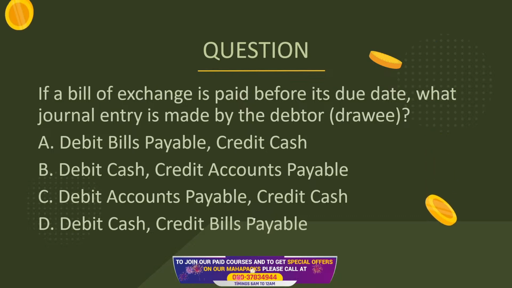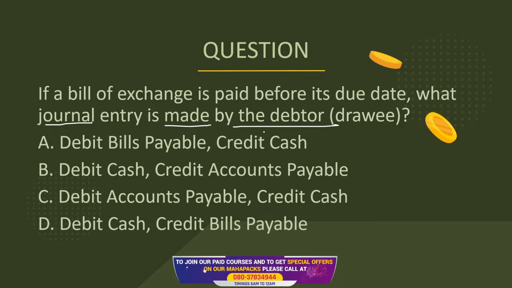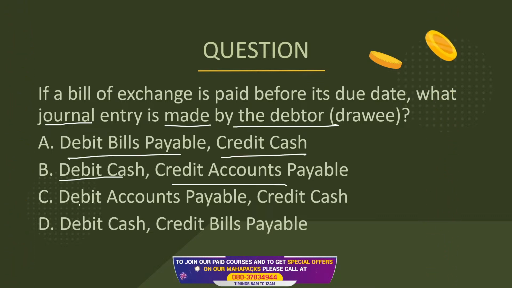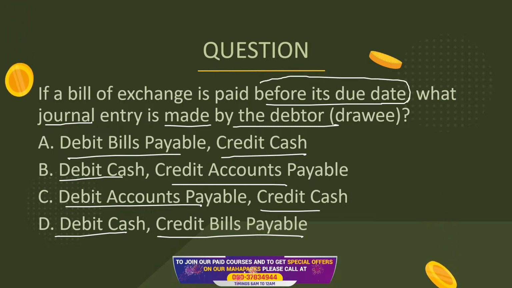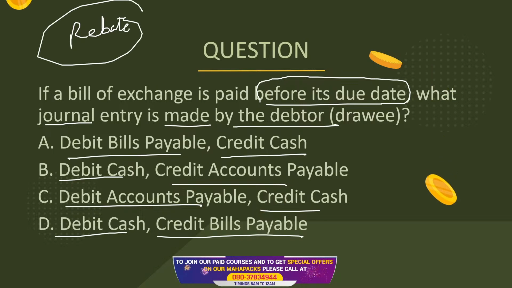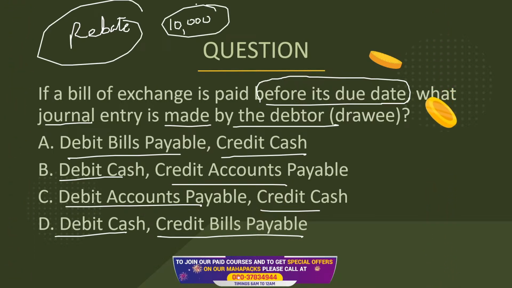If the bill of exchange is paid before the due date, what journal entry is made by the debtor? Debit the bills payable, credit cash; debit cash, credit accounts payable; debit accounts payable, credit cash; debit cash, and credit the bills payable. If the bills payable is paid before the due date, it's good. Then you get a rebate. If you pay the money before time, then if the bill was for 10,000, you will have to pay less, because obviously you are holding the bill for a lesser period there.